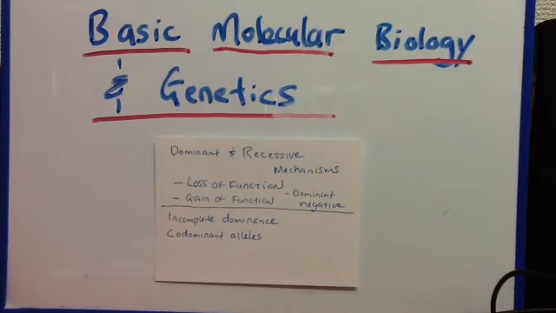The opposite is codominant alleles. In this case, the expression of each allele can be detected even in the presence of the other. An example of this would be AB blood, where the A is just as strong as the B. So there's an example. So you have codominant and incomplete dominance.